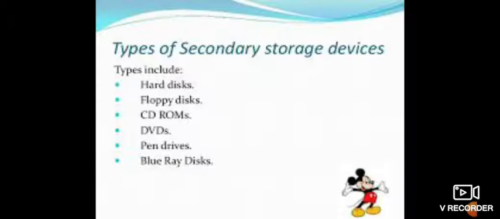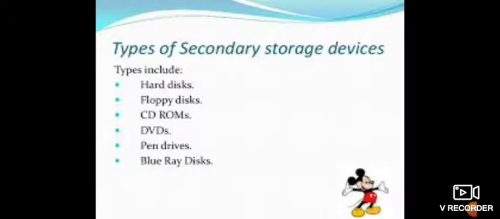So whatever data we store on cloud storage, we will get whenever we want, and we do not use our physical memories for storing that data or information. This is about the types of storage devices.